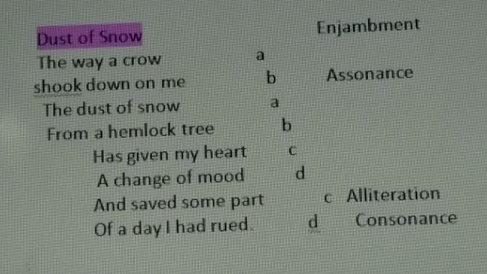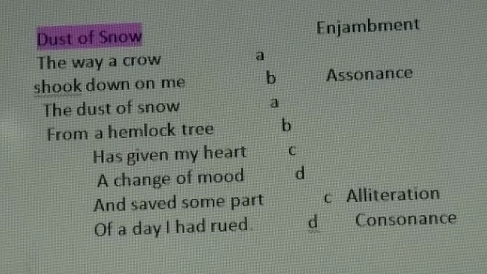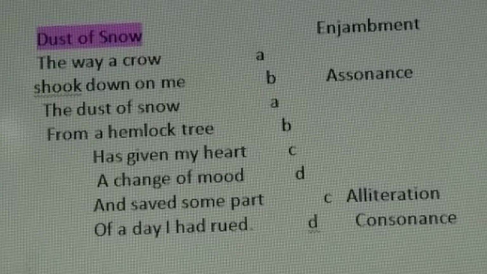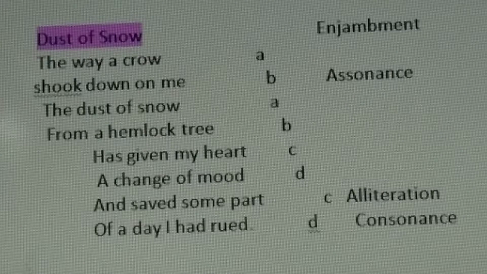In this poem, the poet was in a sad mood and he was standing under a hemlock tree. At that moment, a crow shook a twig or a small branch of the tree, and because of this, the snow that had gathered on the leaves of that hemlock tree fell down. The dust of snow fell down